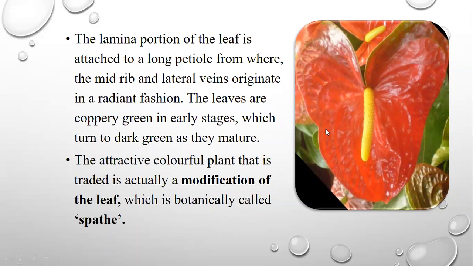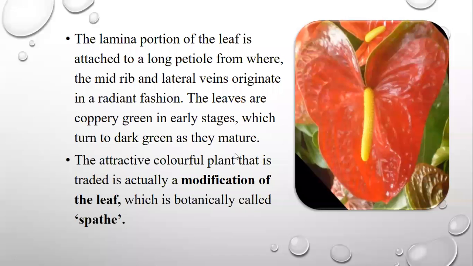In this picture, this is the leaf, and these are the midribs. Initially the leaves are coppery, and then change to green.